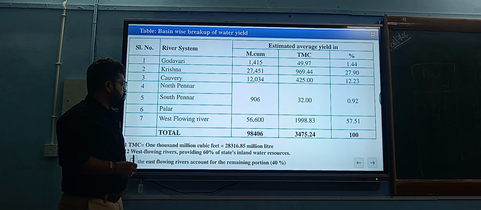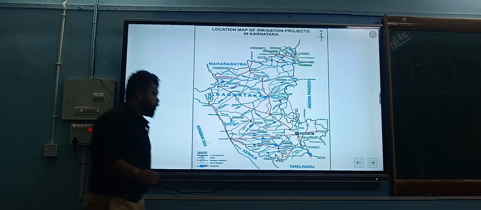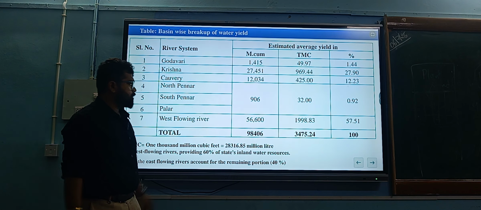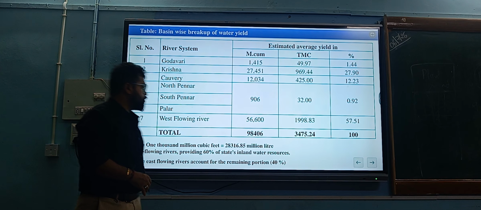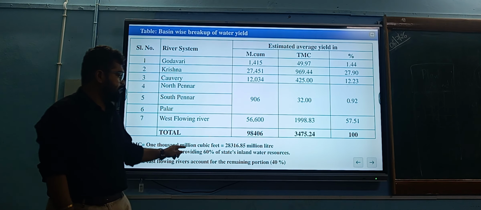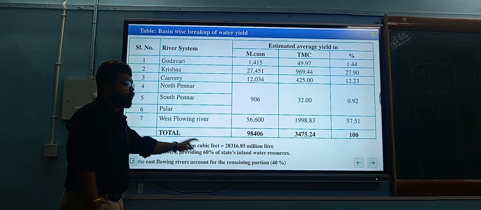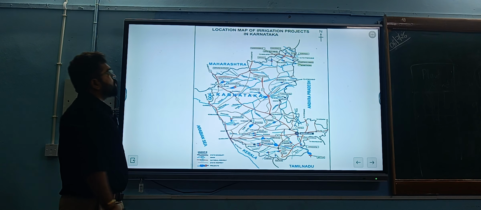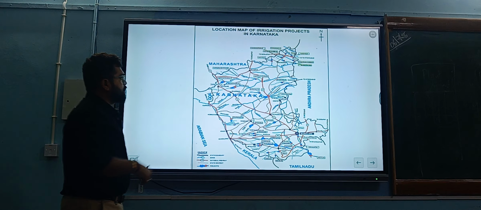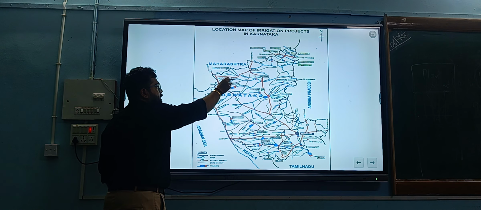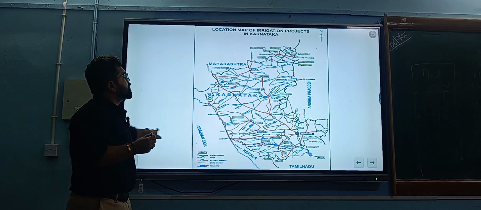The 12 west flowing rivers contribute 60% of the state's inland water resources, and the east flowing rivers account for about 40%. This is the irrigation map and the projects of our Karnataka, including the Malaprabha, Upper Krishna, Lower Krishna, and Tungabhadra. Have a glance.